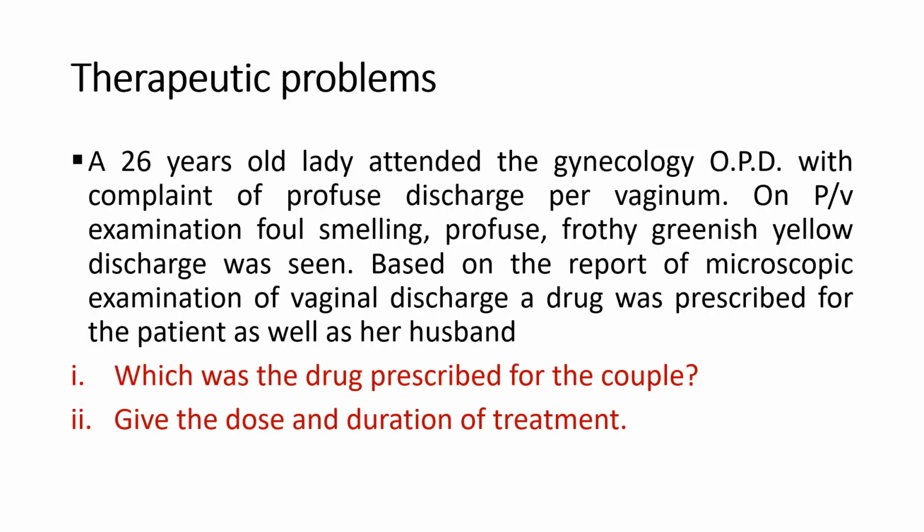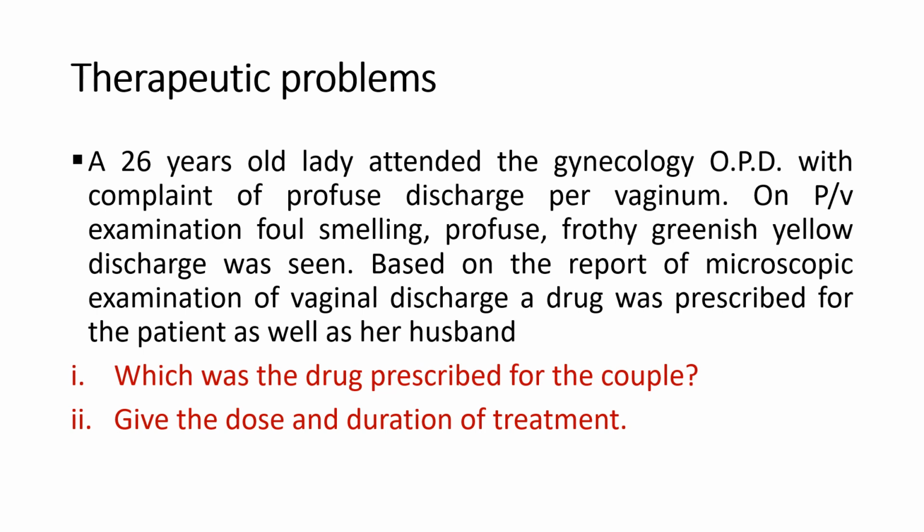Now we will see some therapeutic problems. First therapeutic problem: a 26-year-old lady attended the gynecological OPD with complaints of profuse discharge per vagina. On PV examination, foul smelling, profuse, frothy greenish yellow discharge was seen. Based on the report of microscopic examination of vaginal discharge, a drug was prescribed for the patient as well as her husband. There are two questions. Which was the drug prescribed for the couple? And second question is, give the dose and duration of treatment.